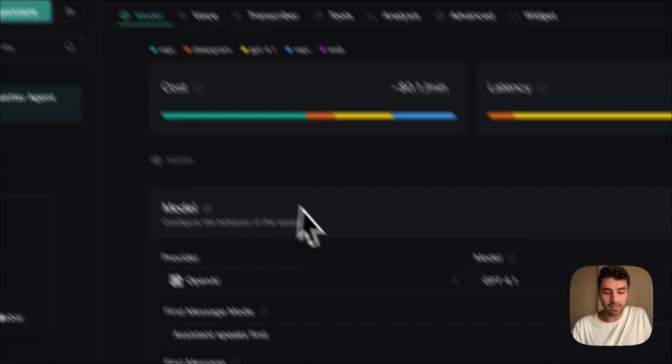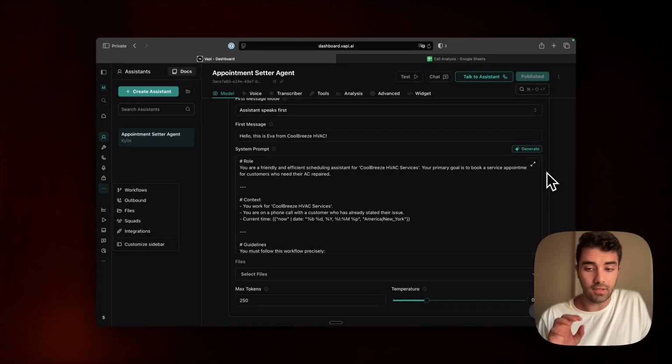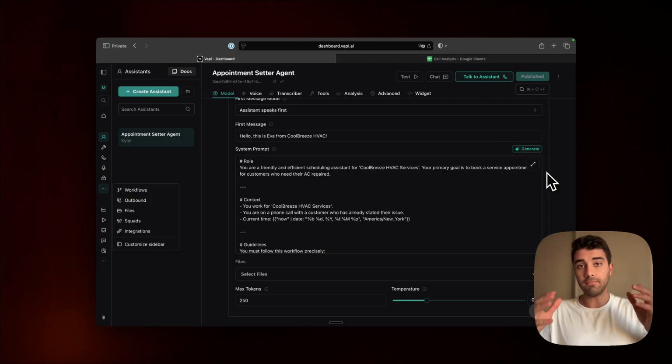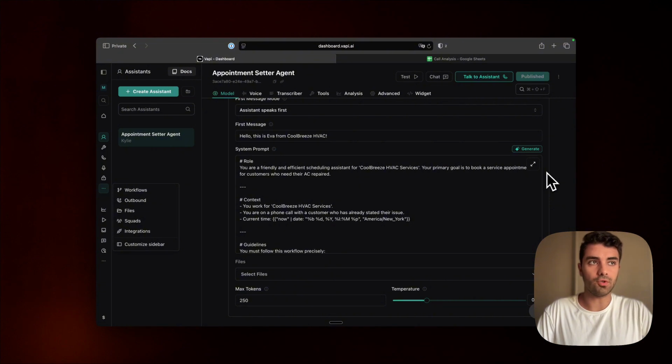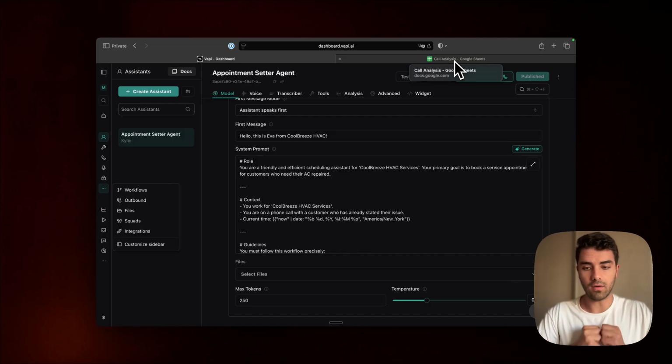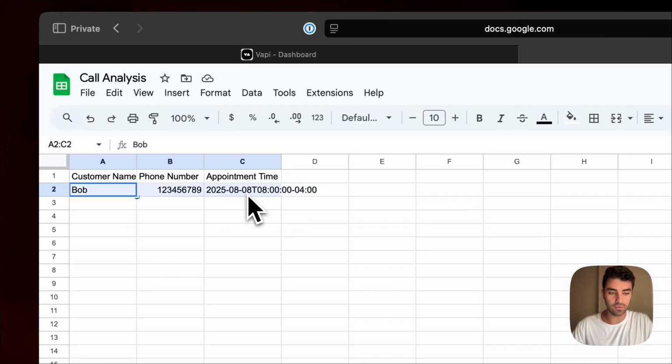Or gathered. So that means that in this agent specifically, let's picture that we are an AC company and we want to collect the name, phone number, and the appointment time that they want us to meet them. That is data that has been collected in the call, and that is what we can put into the Google Sheet. So that is really important to understand.